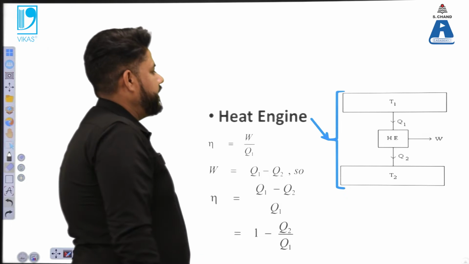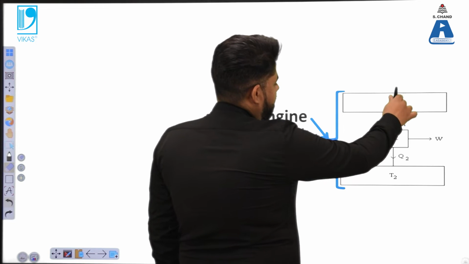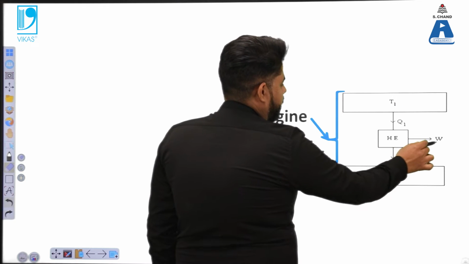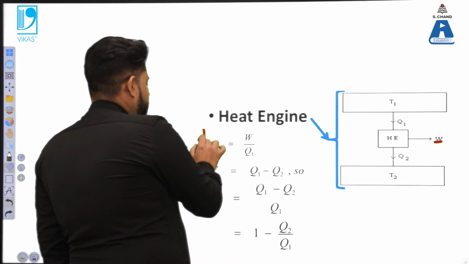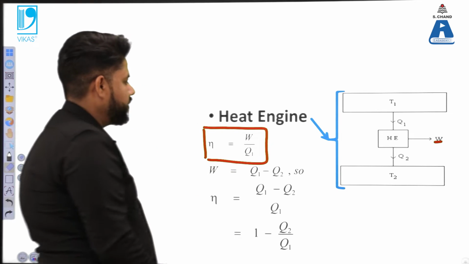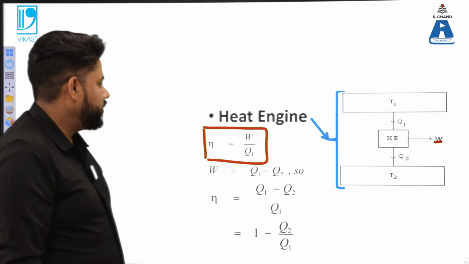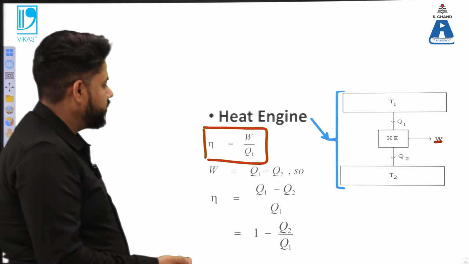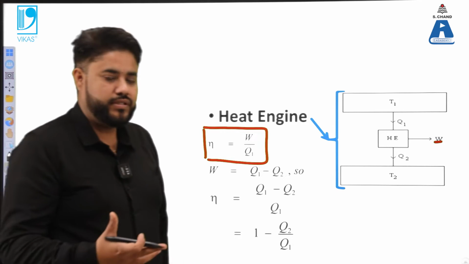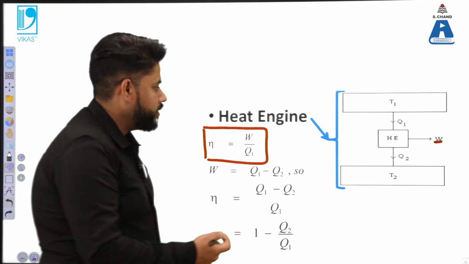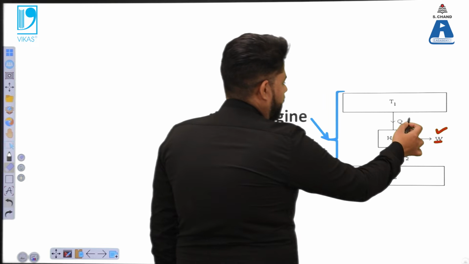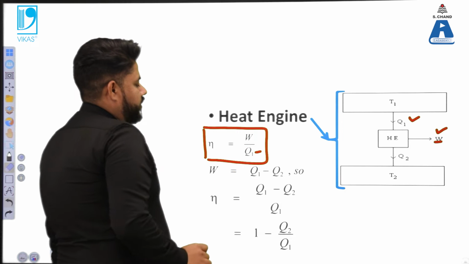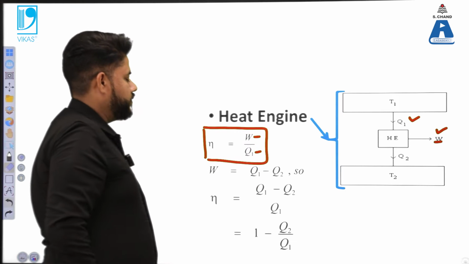Now as far as this heat engine is concerned, I have told you that it takes the heat from this particular reservoir and rejects the heat into the sink. It produces work. So in general, we want to find out what is efficiency. Efficiency here is work over the energy input or the heat input, the output work over the heat input. Efficiency in general terms is the ratio of output to the input. Output is what we are getting, so we are getting this work, and input is what we are supplying. So we are supplying heat Q1 and we are getting this work W.